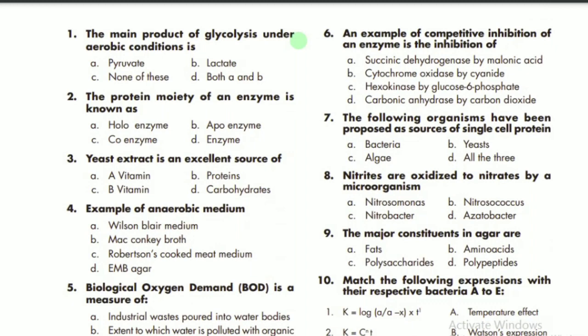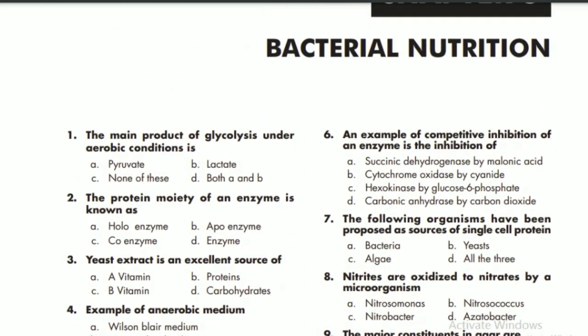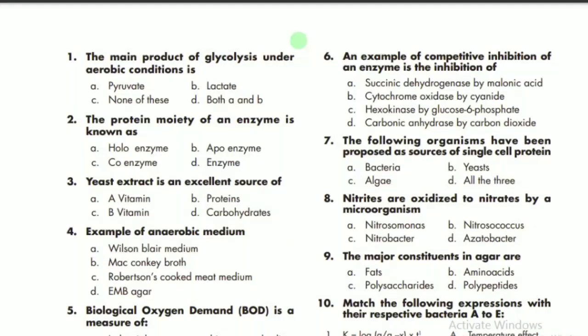So let's start. The first MCQ of the fifth chapter says the main product of glycolysis under aerobic condition is, so pyruvate is the correct option. The protein moiety of an enzyme is known as, so the correct option is apoenzyme. B is the correct option. Yeast extract is an excellent source of what? It is actually an excellent source of vitamin B. C is the correct option.